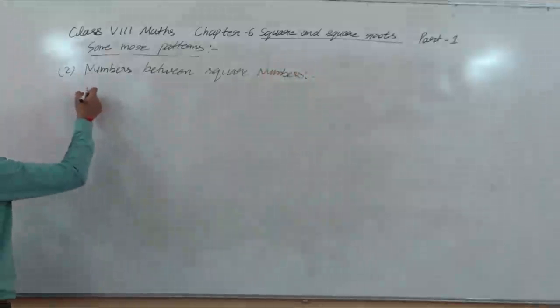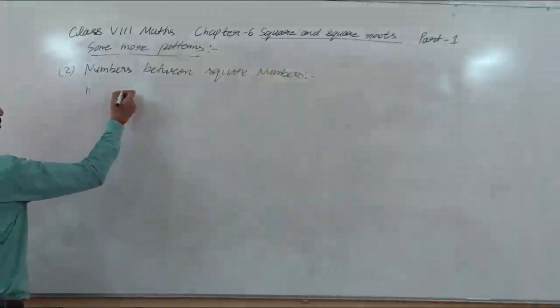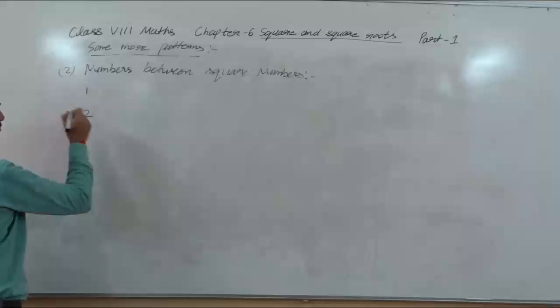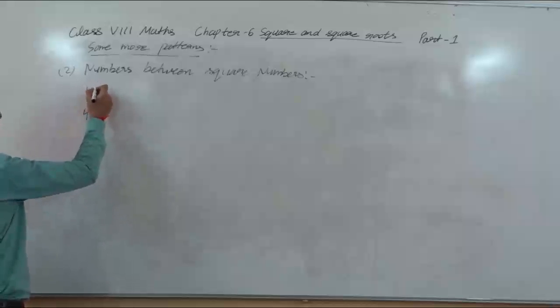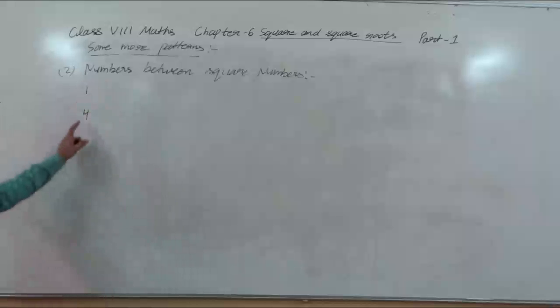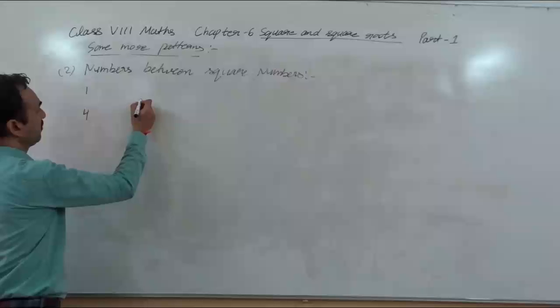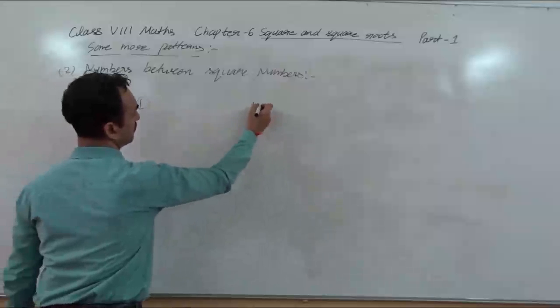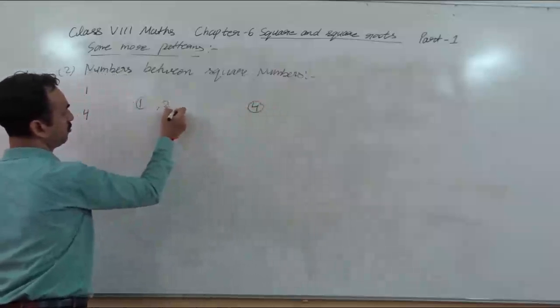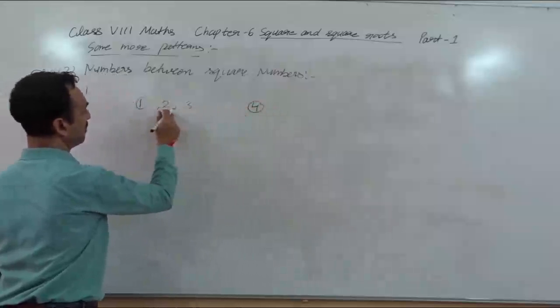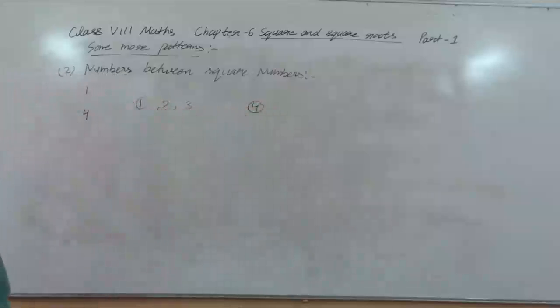Suppose you have 1 and 4. Sorry, 1 and 4. First square number 1, second 4. So if I ask you how many numbers between 1 and 4, these are the square numbers, 2, 3, how many? 2 numbers.